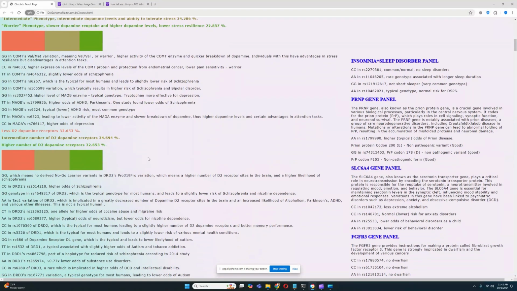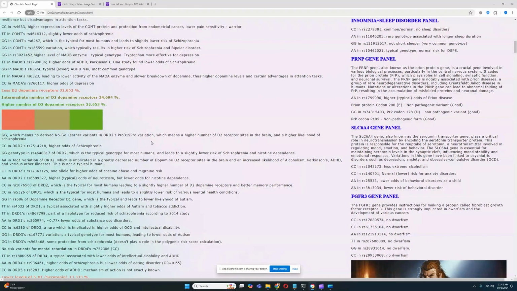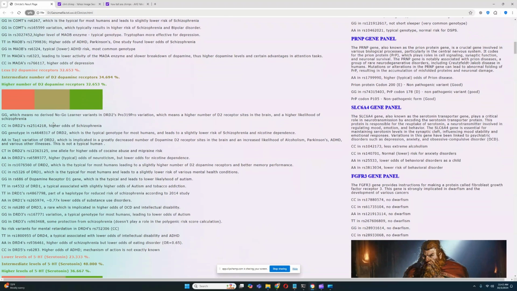Right. He is scoring an intermediate number of D2 dopamine receptors. Very interesting. So the reason he's scoring intermediate is because he's got all these genotypes that lead to higher availability of D2 receptors, such as this one, for example, no-go learner variants.